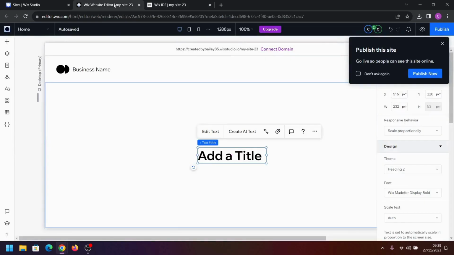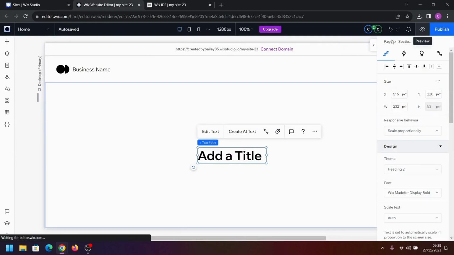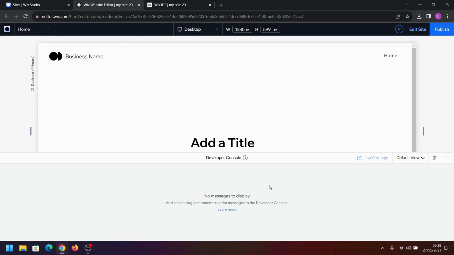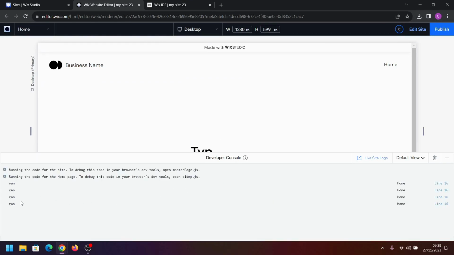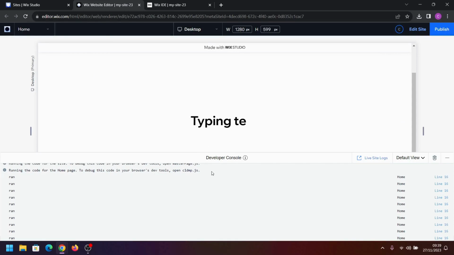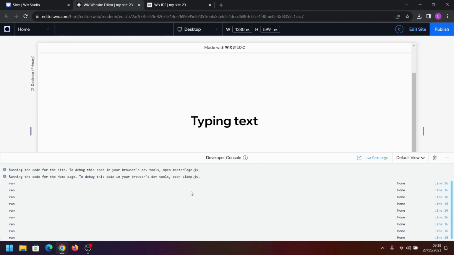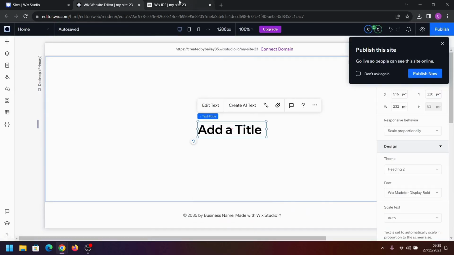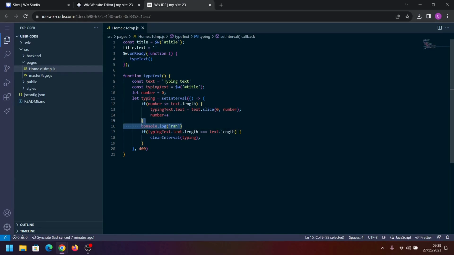Now if we go back over to our Wix site and we click preview, we can see this will keep running, and now that the text is finished, it has stopped running the code. We no longer need this console.log. And that's how you can create the typing effect on Wix Studio.